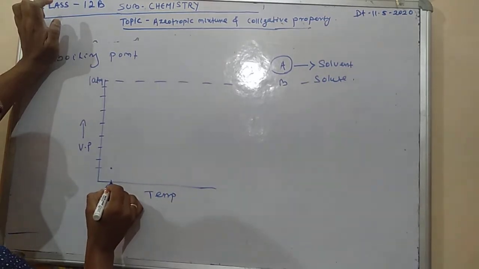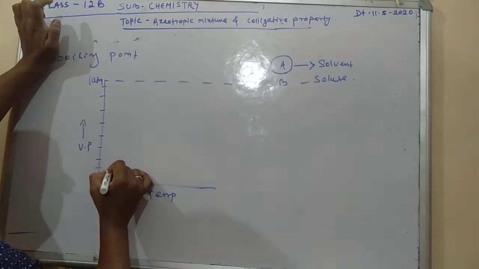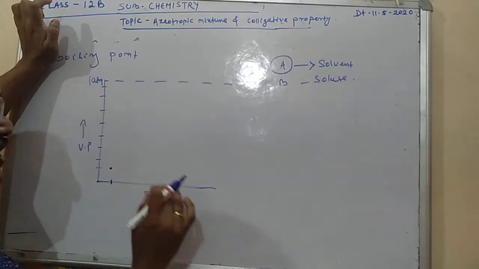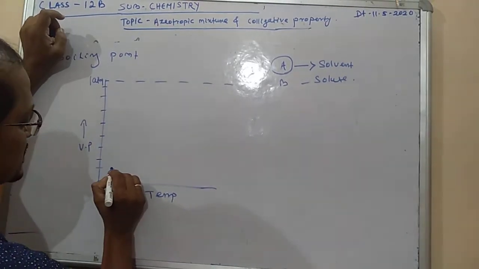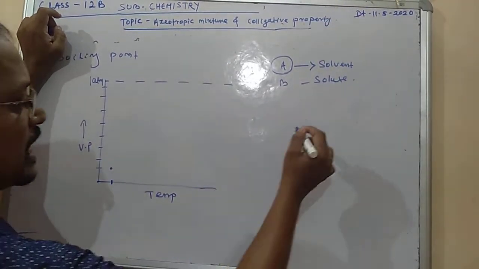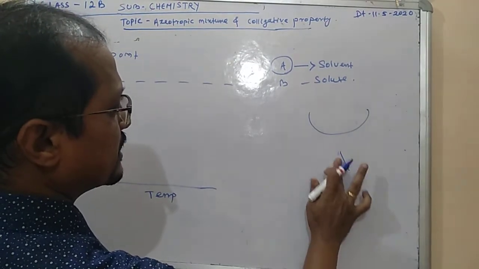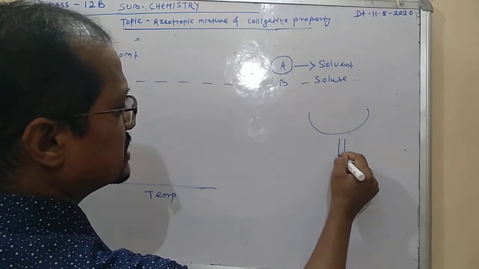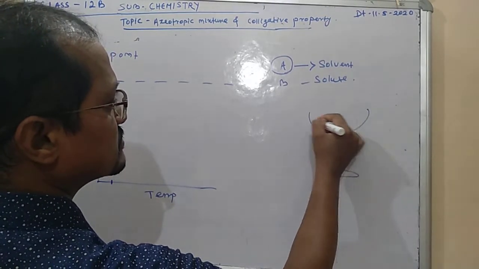At this temperature, this is 0 degree, and suppose at this temperature the vapor pressure is at normal condition. You can say at room temperature, its vapor pressure starts from here. And suppose we just start heating it. The substance is heated. So what will happen?